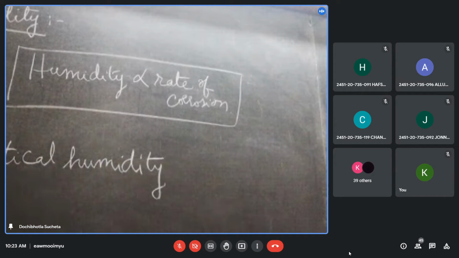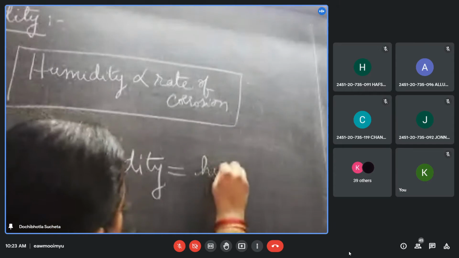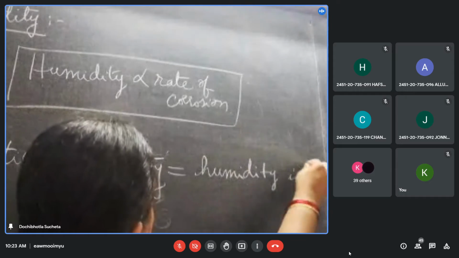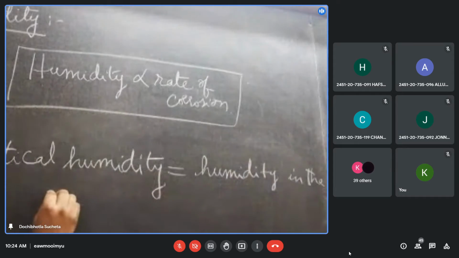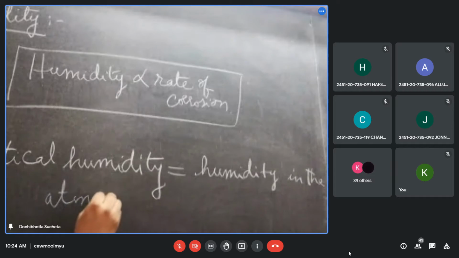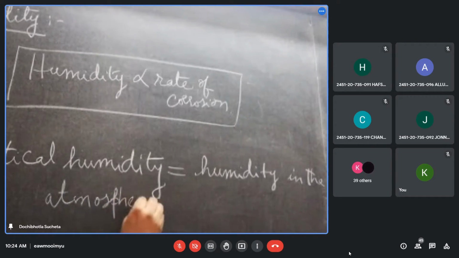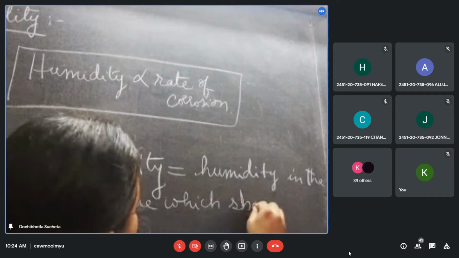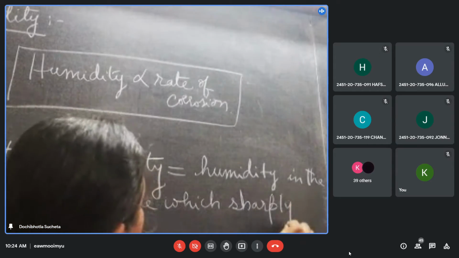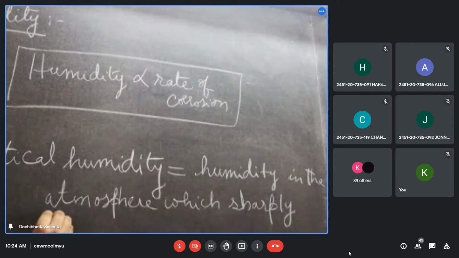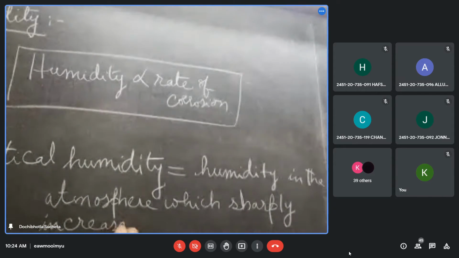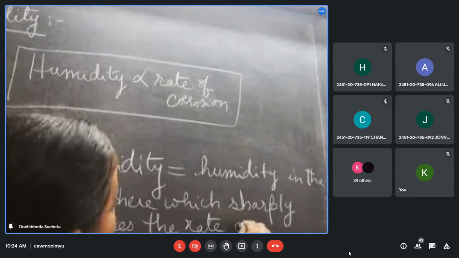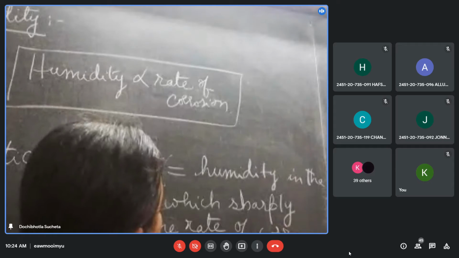So critical humidity is the humidity in the atmosphere which sharply increases the rate of corrosion. So that's about humidity.